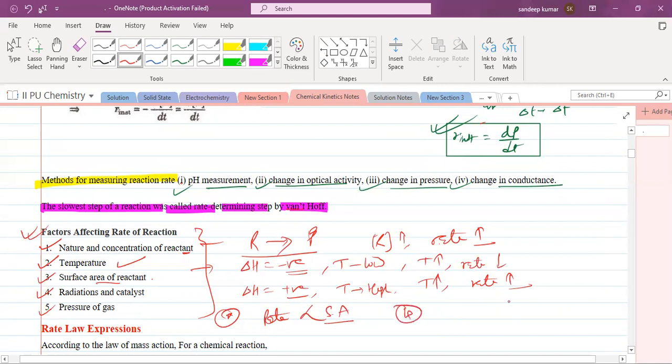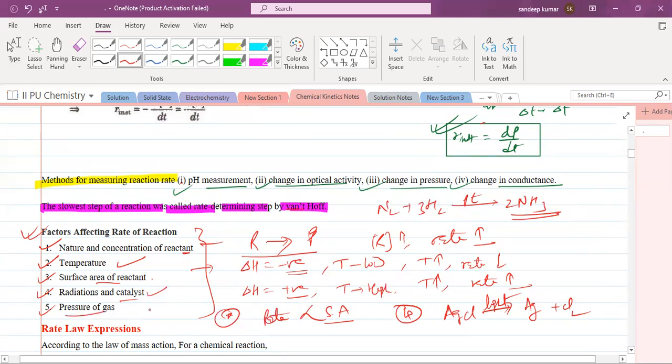Next, the fourth factor is what? Radiation and catalyst. There are certain reactions like decomposition of silver chloride, which take place in the presence of light only. If light is not there, the reactions won't take place. Catalyst also. Similarly, manufacture of ammonia: nitrogen combined with hydrogen gives you ammonia. If you use the platinum catalyst, these reactions will occur at a very fast rate. So catalyst and radiation increase the rate of the reaction.